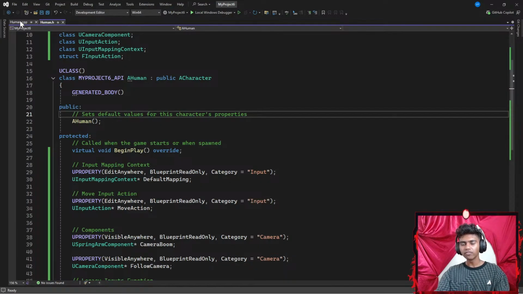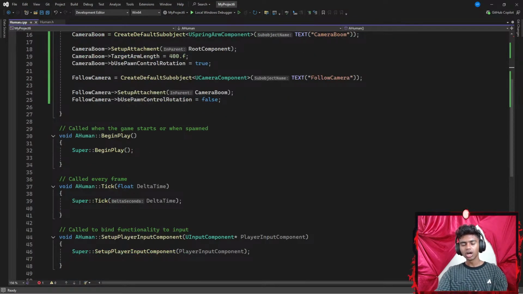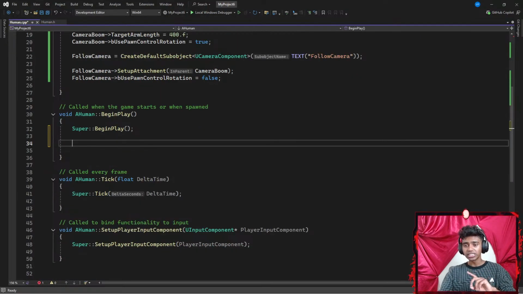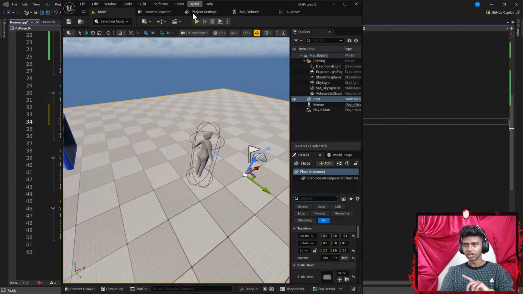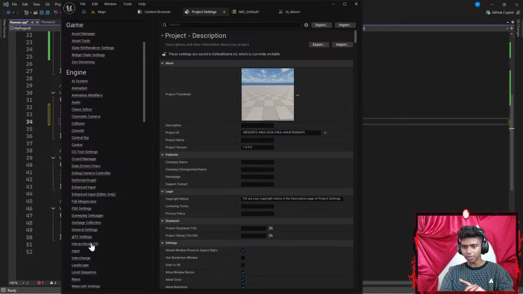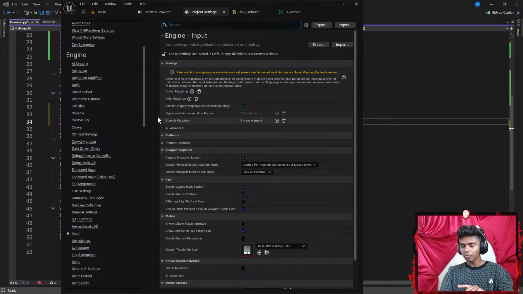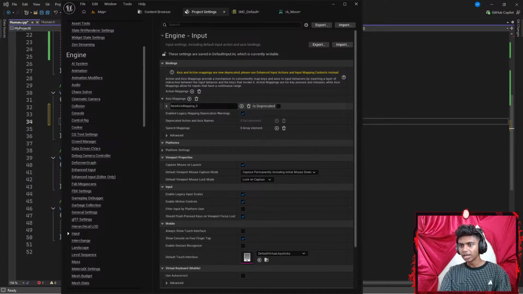Alright, now inside my Visual Studio in my C++ section, under my Super Begin Play, there are a few things that I gotta add here. Now, this is the part that I actually forgot how to do, so I need to see the reference for that. But before that, I'm gonna go to my legacy mapping under the inputs section. I'm gonna go with axis mapping, and then create an axis for my turn method.